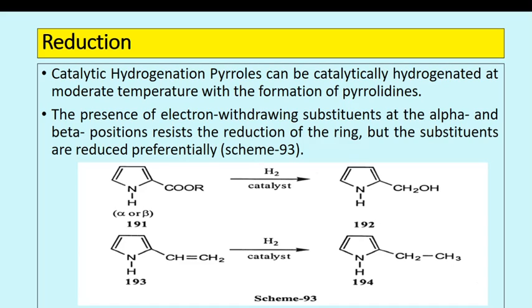And the reduction reaction. Pyrroles can be catalytically hydrogenated at moderate temperature with the formation of pyrrolidines. So the reduced form of pyrrole is pyrrolidine. The presence of electron withdrawing groups at alpha and beta positions resists the reduction of the ring, but the substituents are reduced differentially. So in this case, the COOR substituent is reduced to CH2OH. Then further, the CH=CH2 substituent is reduced to CH2CH3.